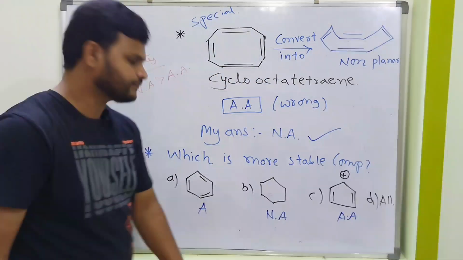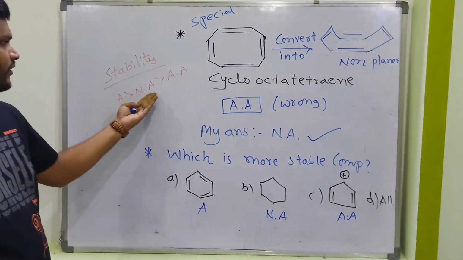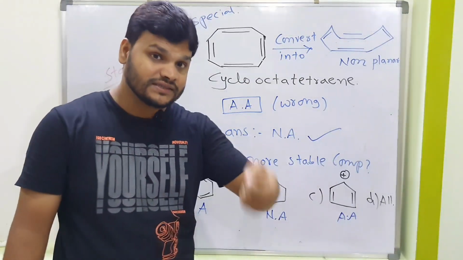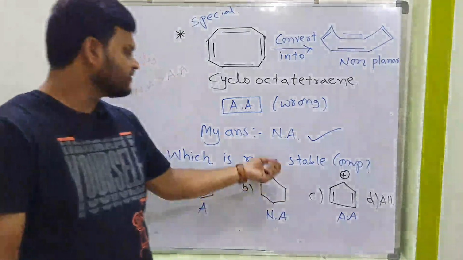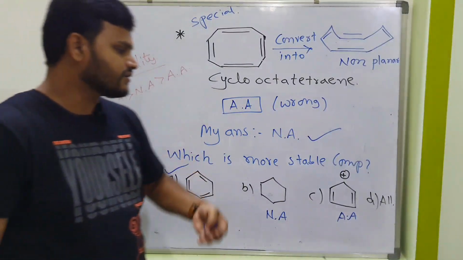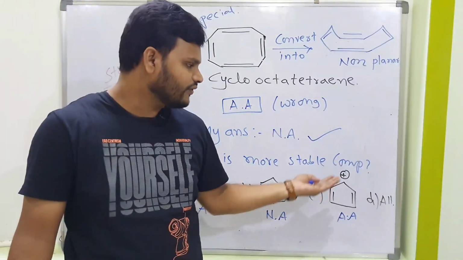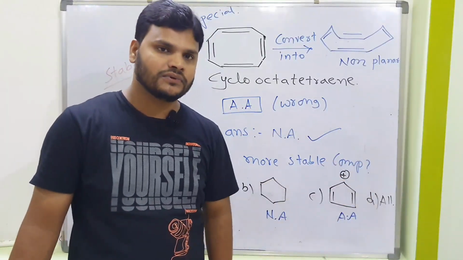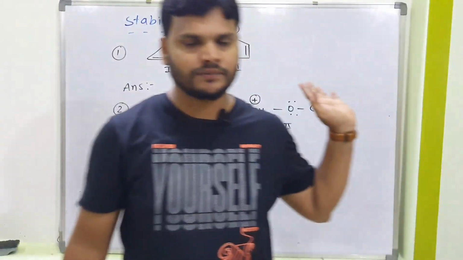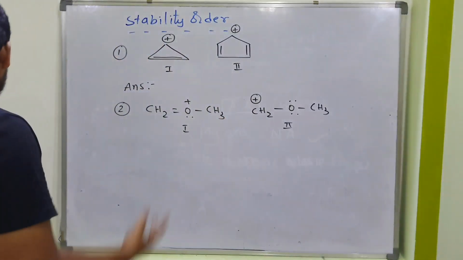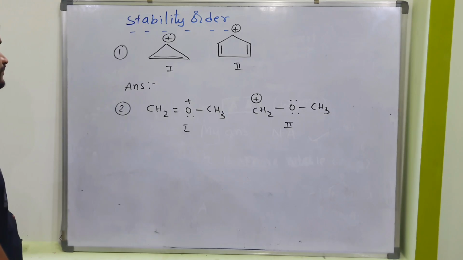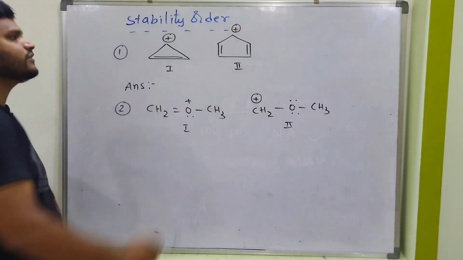Now you tell me. Aromatic greater than non-aromatic greater than anti-aromatic. Already I told you aromaticity explains stability. So here, which is the more stable compound? This is the more stable compound. Suppose in the examination they ask which one out of all is the unstable compound, you should give this answer. Is it clear? Next, sometimes they are going to ask like this: stability order. Which is more stable, this one or this one?